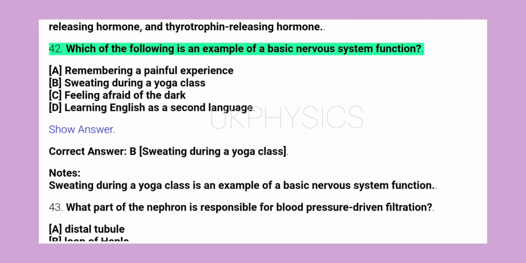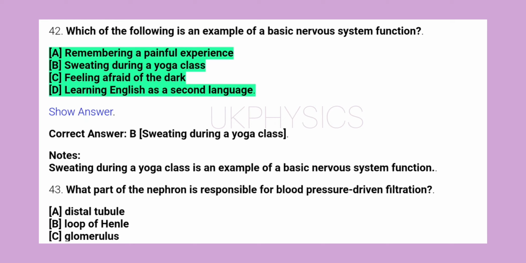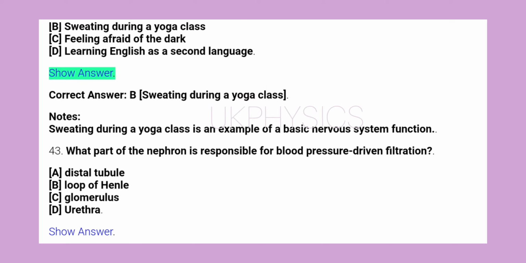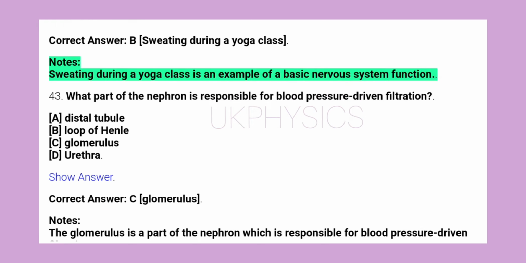42. Which of the following is an example of a basic nervous system function? A. Remembering a painful experience, B. Sweating during a yoga class, C. Feeling afraid of the dark, D. Learning English as a second language. Show answer. Correct answer, B. Sweating during a yoga class. Notes: sweating during a yoga class is an example of a basic nervous system function.